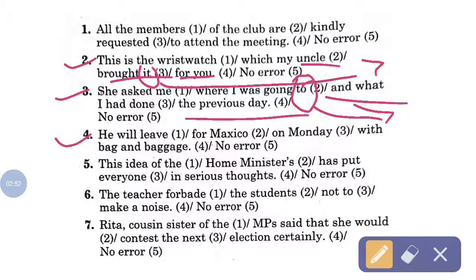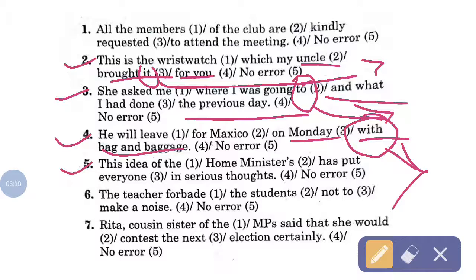Then move on to the next. This is: he will leave for Mexico on Monday with bag and baggage. Okay, "with" is superfluous here. "With" is an extra word which you need not write, and if you do not write this word, then this sentence will be correct.